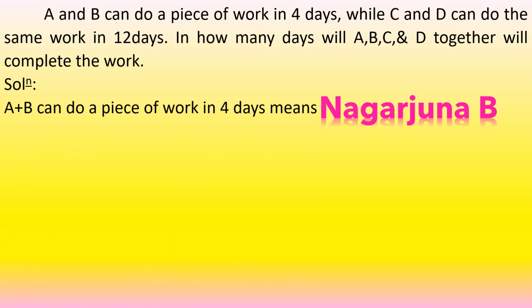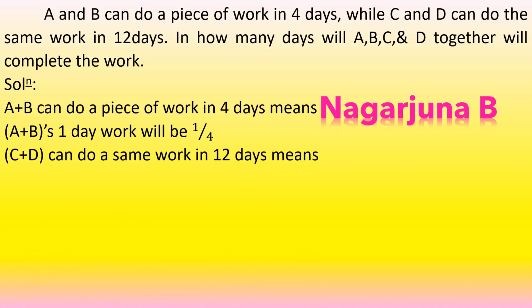Solution: A and B can do a piece of work in 4 days. A plus B, it means A and B together can do the piece of work in 4 days, means A plus B's 1 day work will be 1 by 4. Then next they have given C plus D can do the same piece of work in 12 days, means C plus D's 1 day work will be 1 by 12.